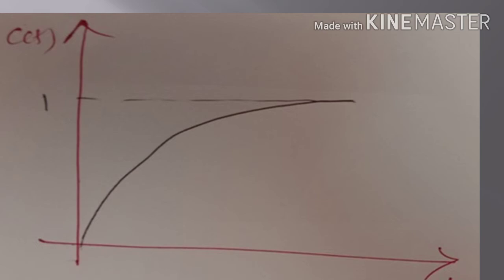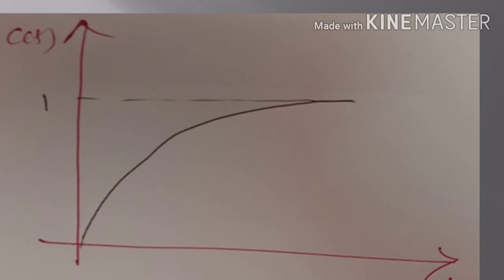If we substitute t as 0, exponential power 0 is 1, so 1 minus 1 becomes 0. When time t increases, the waveform increases exponentially, and finally at exponential power infinity it becomes unity, that means a constant value.